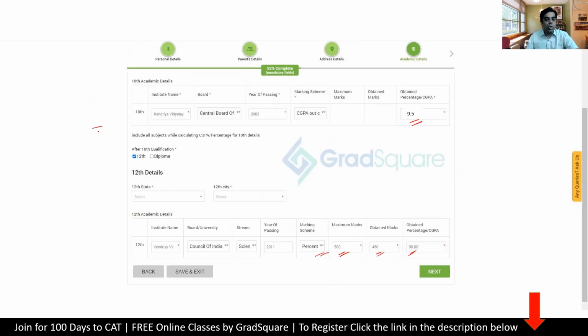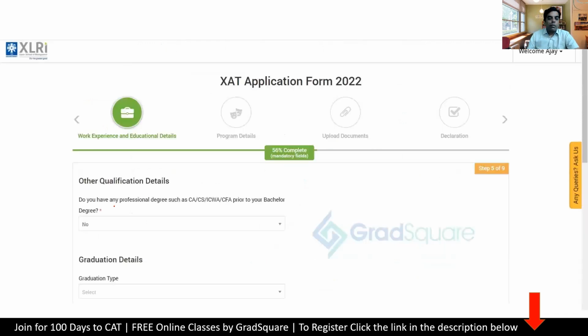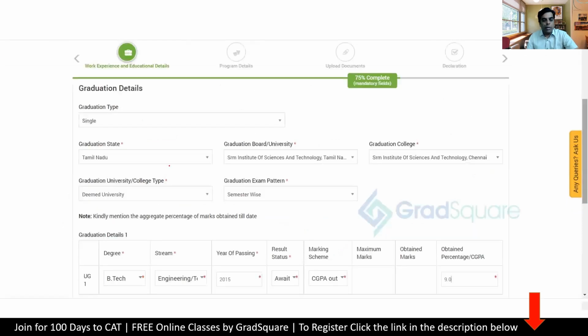There is nothing much to look at in this. In the academic details, make sure that you are filling everything correctly. That's all that is there. And this is a very simple form. There should be no confusion on how you're going to fill this up. If you move on, you will also see your graduation details. So if you don't have a graduation and you have a professional degree, or you have graduation and professional degree, in that case, you'll choose it as yes. Otherwise, keep it no, and then choose the graduation type.